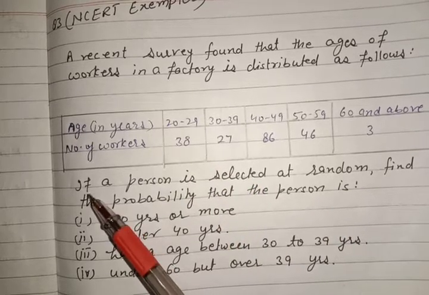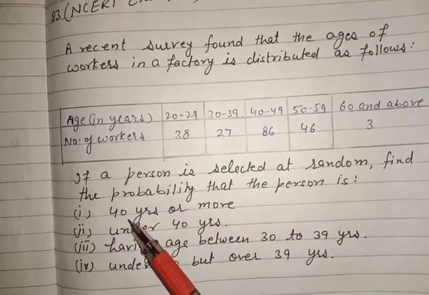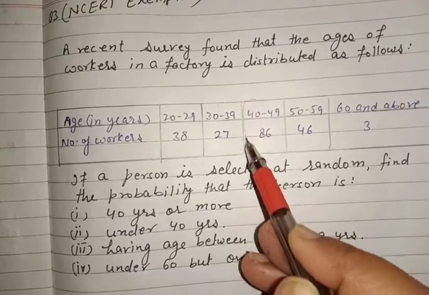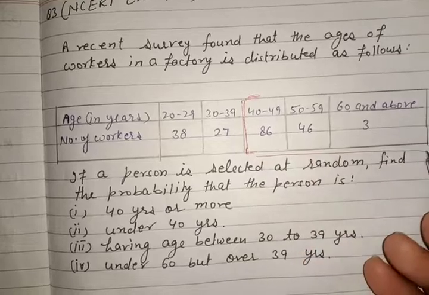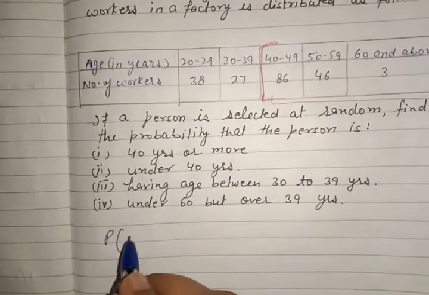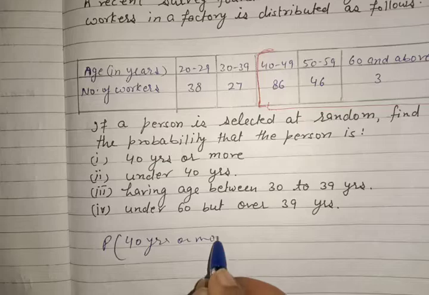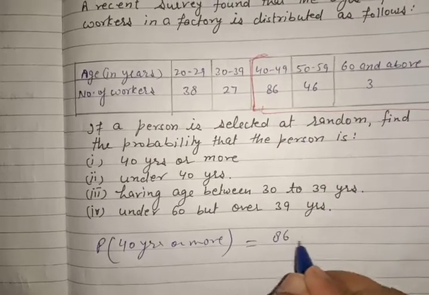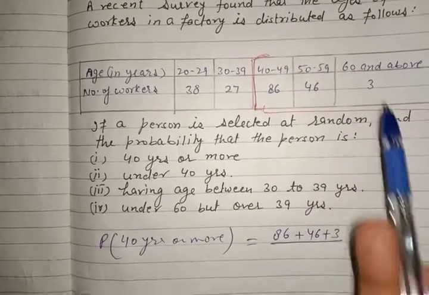Now we read the question. If a person is selected at random, find the probability that the person is 40 years or more. 40 years means we need to consider this 40 also. 40 years and more: all these 3 columns are in the favorable. So we will write the probability of a person having 40 years or more. How many persons? It's 86, 46 and 3. This is our favorable.